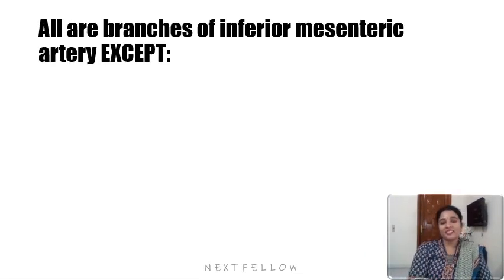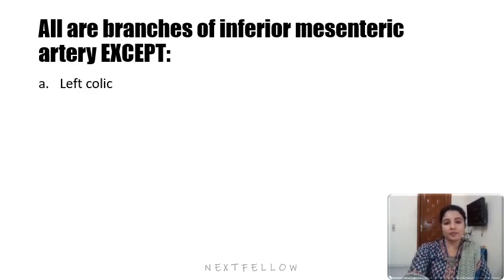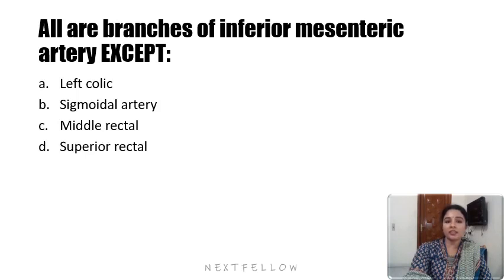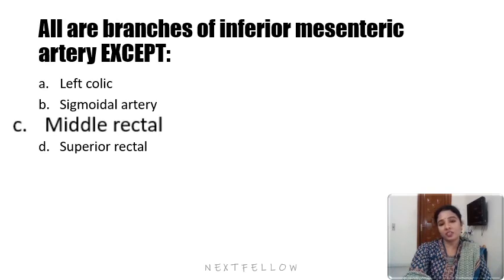Then the questions we shall see: all are the branches of the inferior mesenteric artery except left colic, sigmoidal artery, middle rectal, superior rectal artery. I hope you will know the answer now. We haven't seen the middle rectal artery branch at all. Middle rectal is actually a branch of the internal pudendal. It usually arises from the inferior vesical artery, which is a branch of the internal iliac artery,